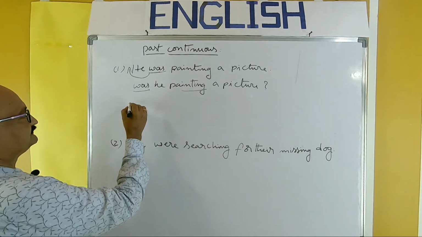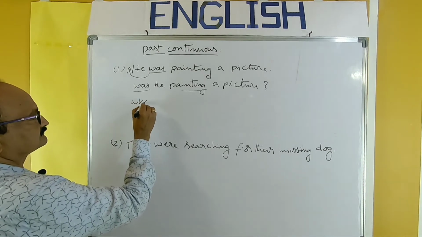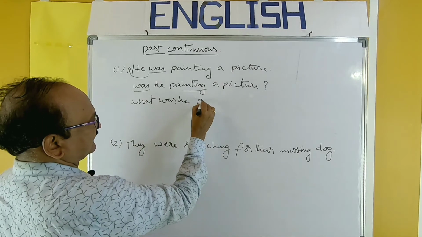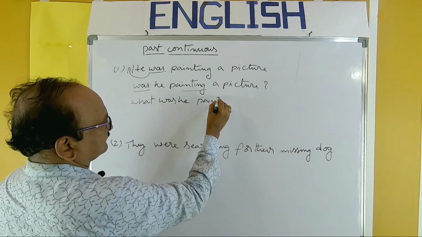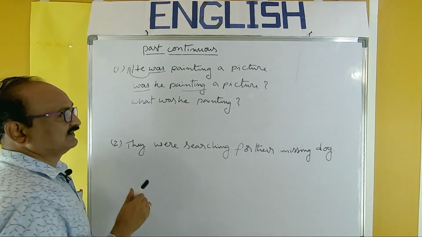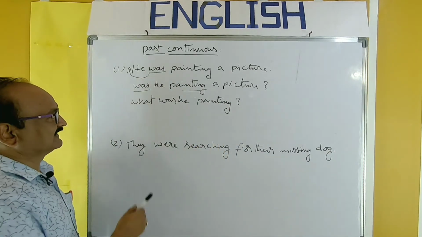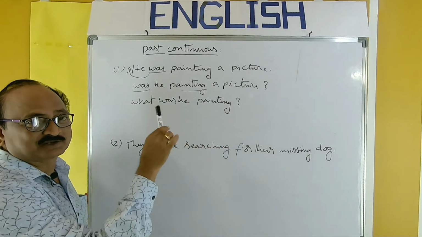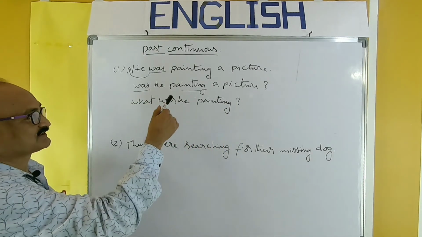Other question. What was he painting? And of course the answer, he was painting a picture. But to this question, was he painting a picture? Answer only yes, no. Because it's a yes, no question.